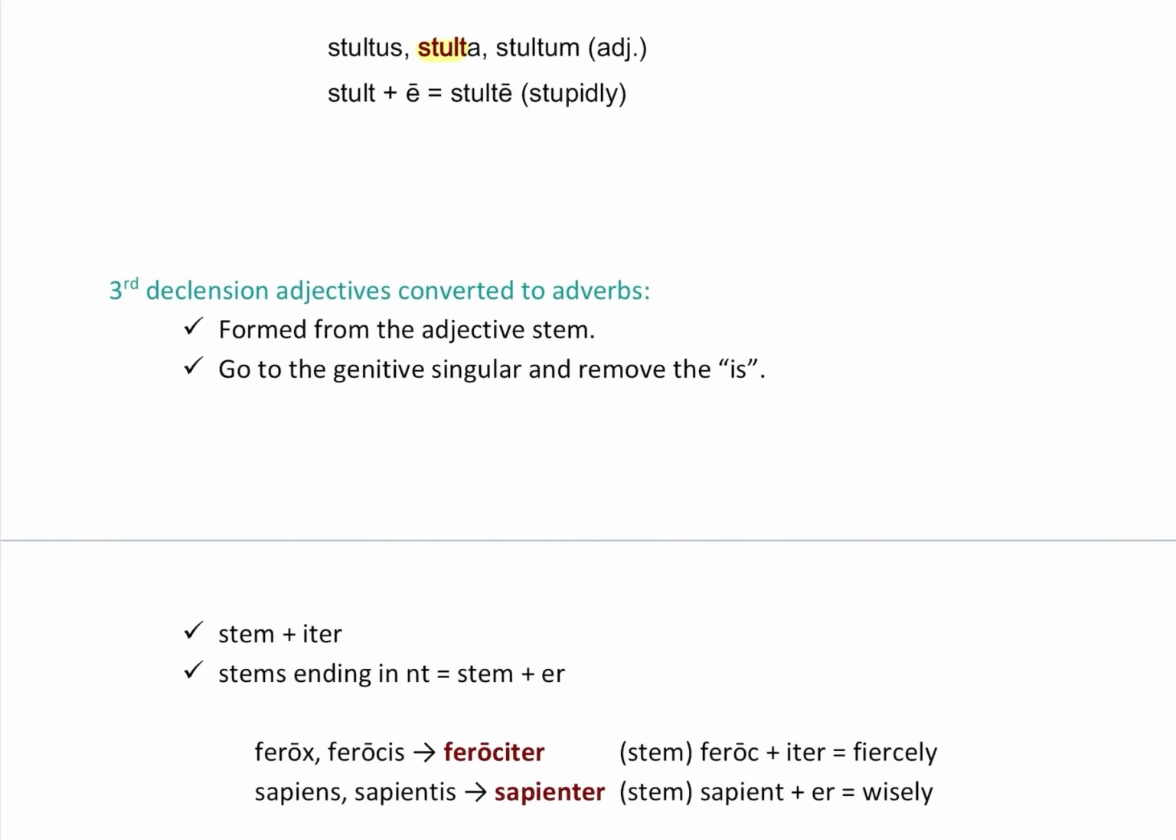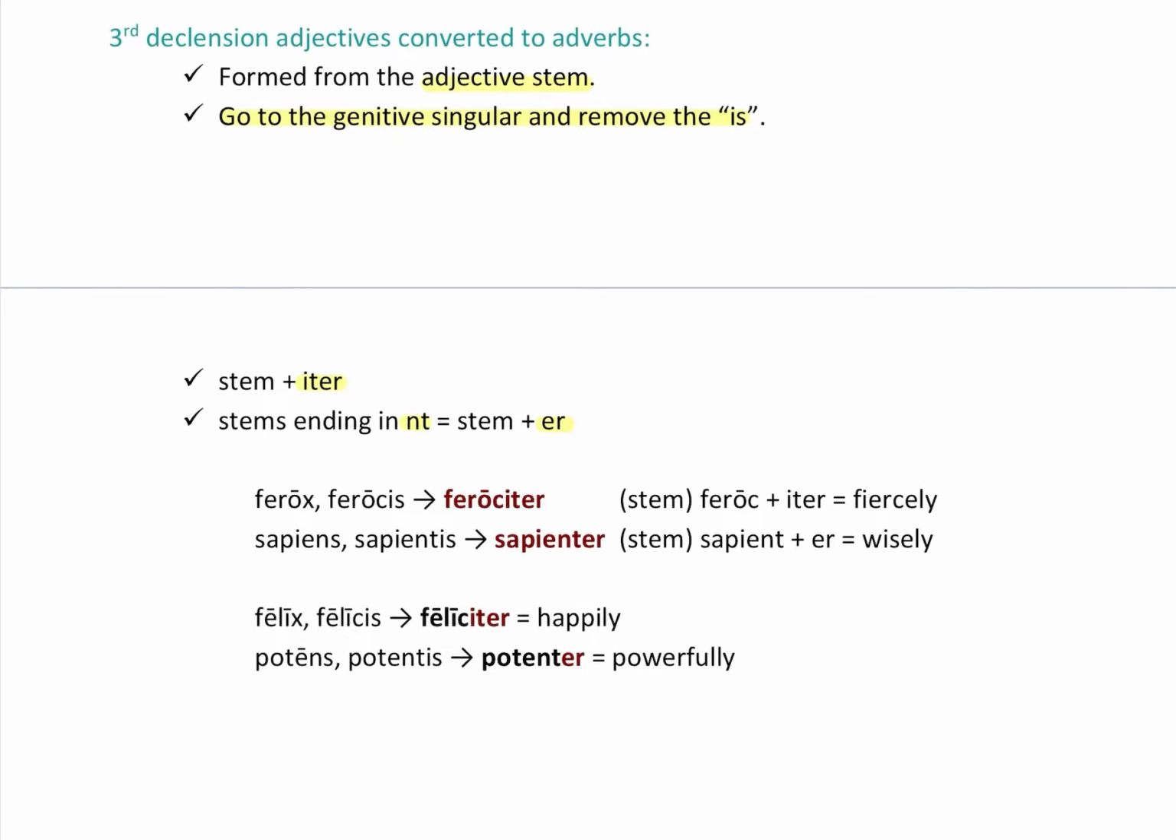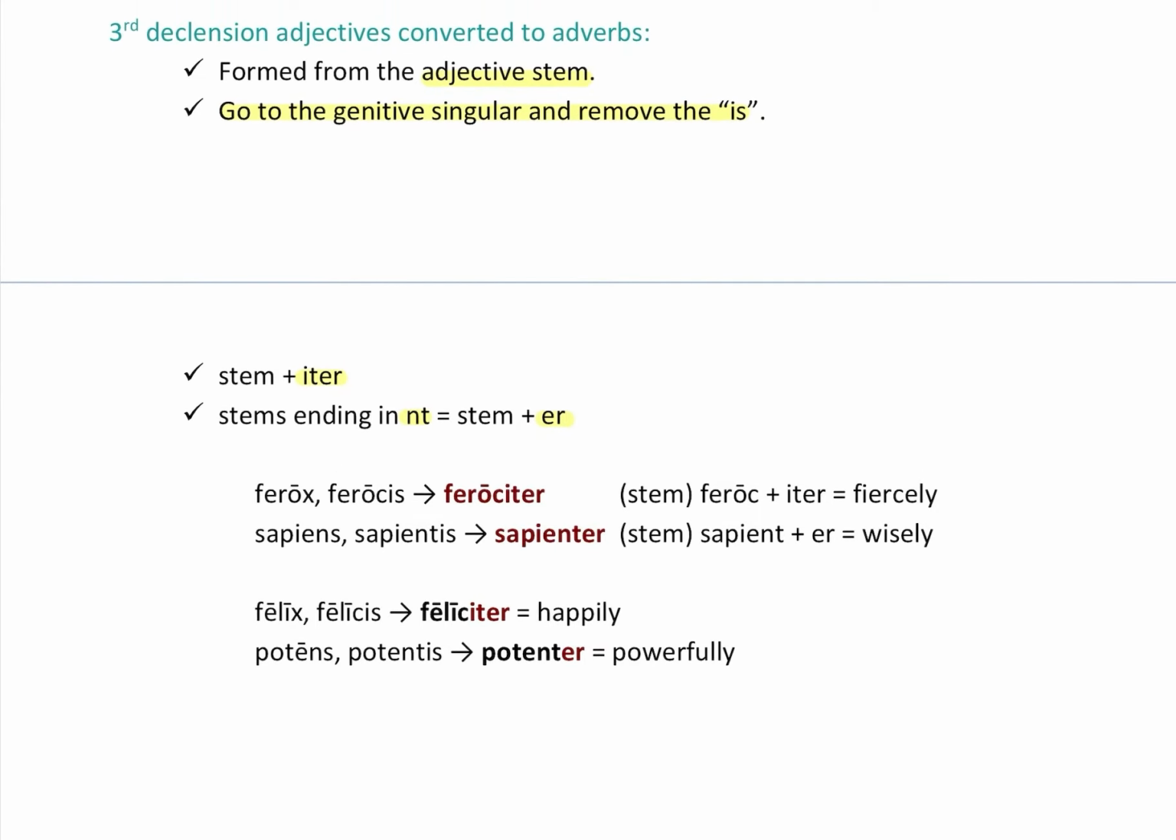It's not. All right. Third declension adjectives converted to adverbs. They are also formed from the adjective stem. And you remember how to find the adjective stem? You go to the genitive singular and remove the IS for third declension adjectives. All right? And then you take the stem and you add iter to it. If there's a stem that ends in NT, then you add the stem and ER. So let's take a look at this. Ferox, ferocis, so we take the stem, remove the IS, so it's just feroc, plus iter: ferociter, means fiercely.